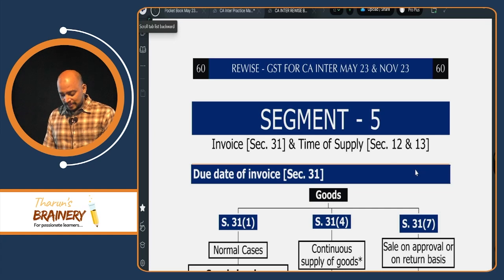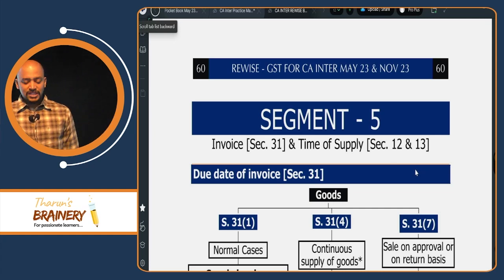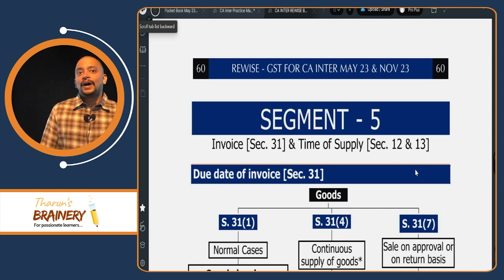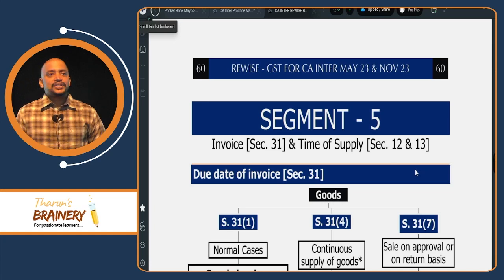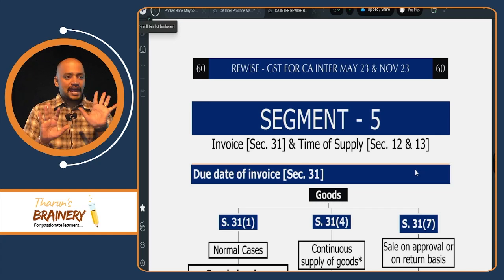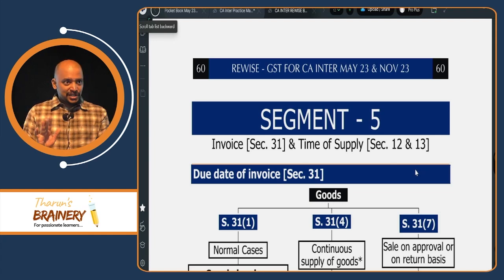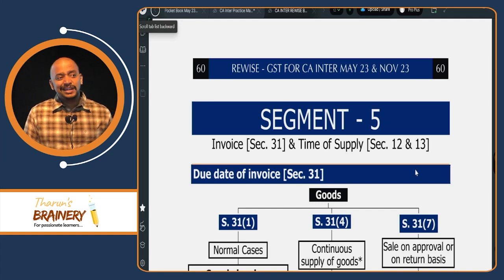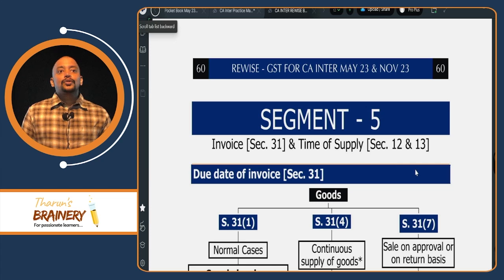In this invoice and time of supply, we have only 3 sections. Section 31, that is the due date of invoice. Section 12, time of supply in case of goods. Section 13, time of supply in case of services. First, the due date of invoice: we need to remember just 6 points. Along with the subsection, no need to remember, just try to remember the situation and the due date of invoice. All this is given in section 31. So in that section 31, we have a total of 6 situations: for goods, 3 situations, and for services, 3 situations.